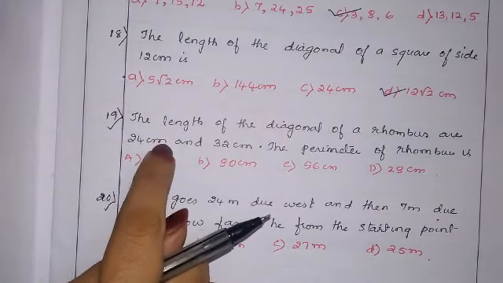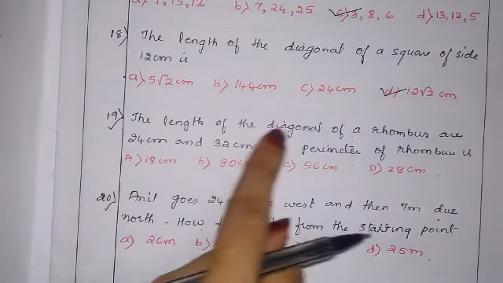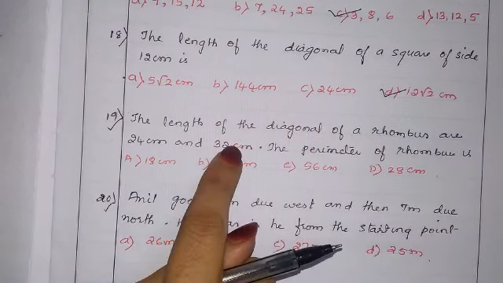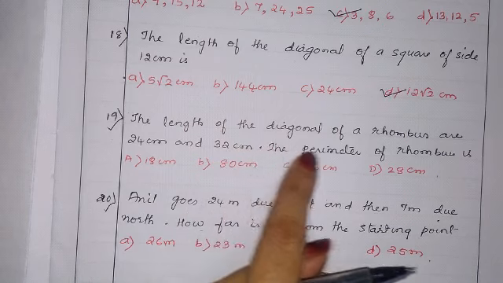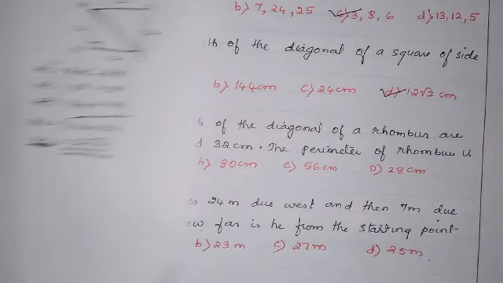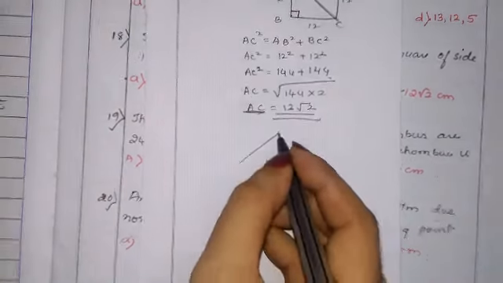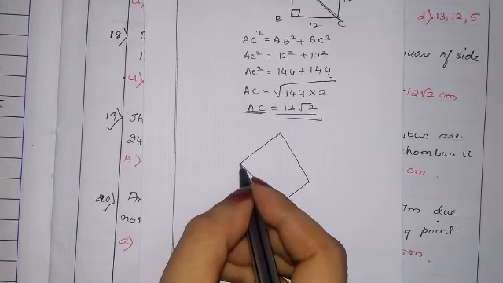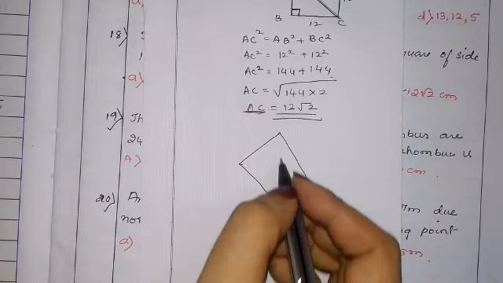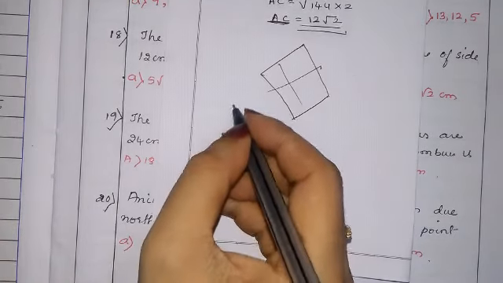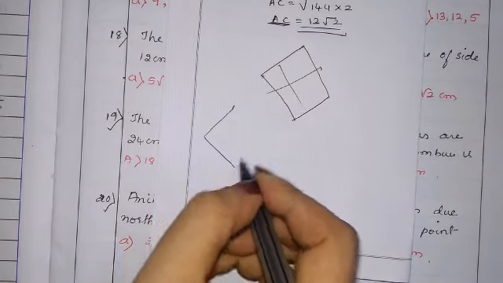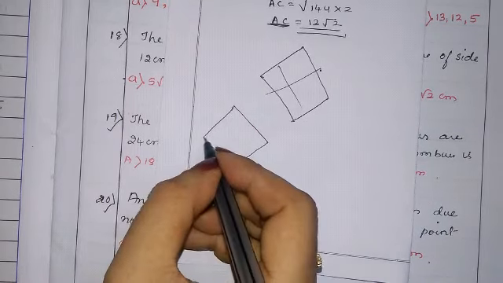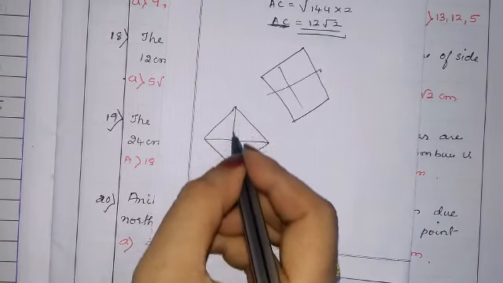Let us see question number 19. The lengths of the diagonals of a rhombus are 24 centimeter and 32 centimeter. The perimeter of the rhombus is. They have given the rhombus and the lengths of the diagonals. I will draw it properly.